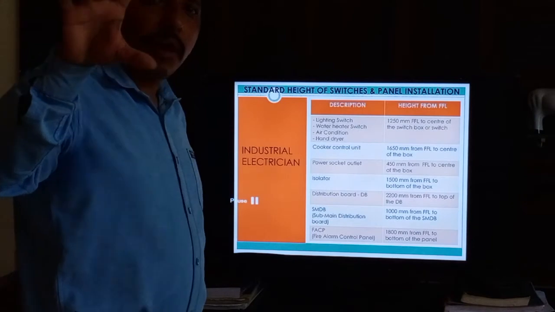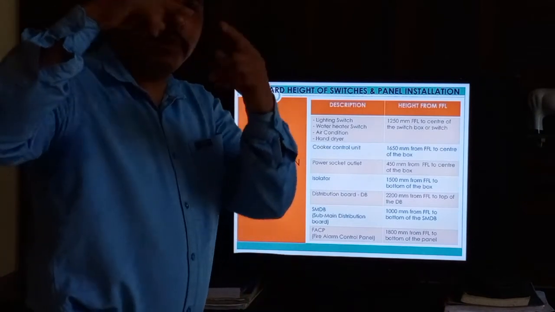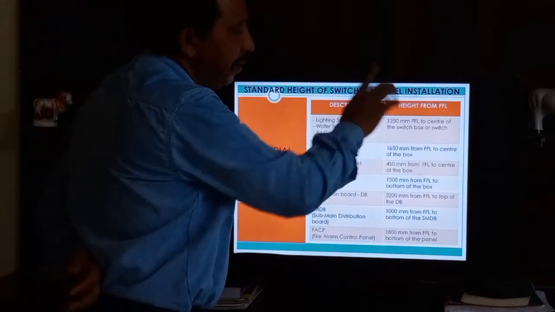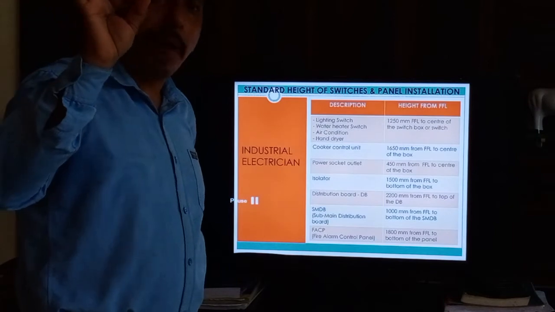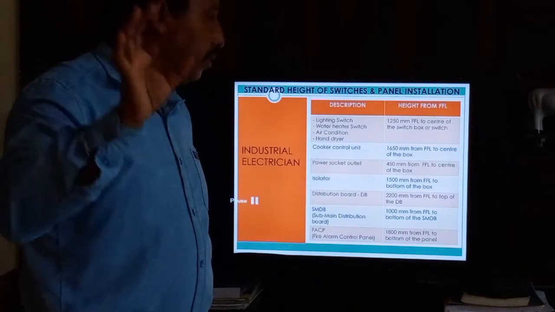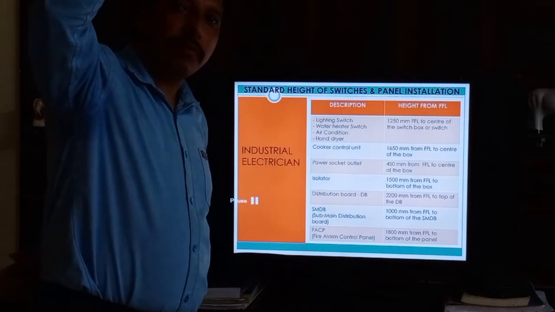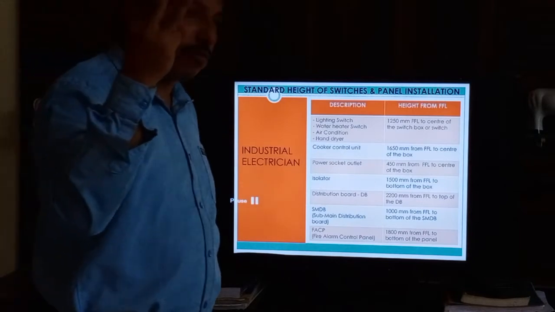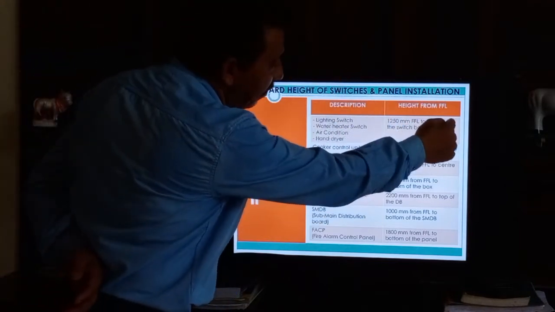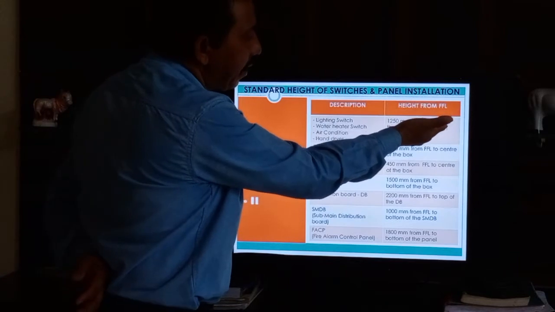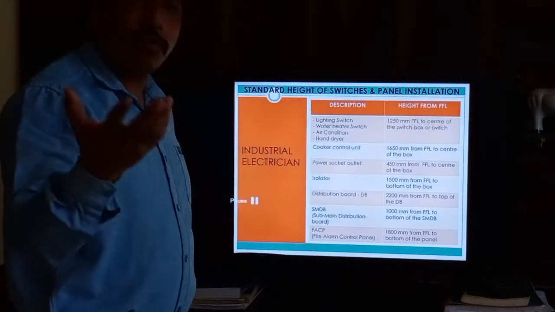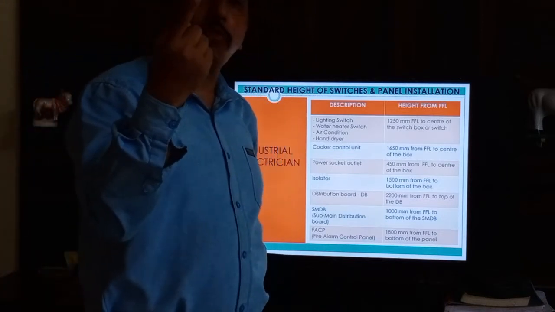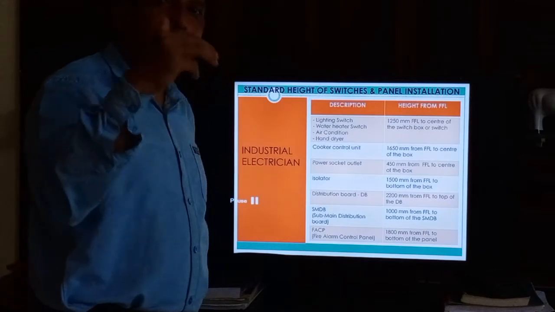One box or one equipment has three parts: middle part, top part, and bottom part. So center means the middle part of the equipment or switches, top means top, and below means base. So there are three parts to this. Don't forget to write center. If you do not write center, this means confused. This is not the correct answer, because one device or equipment is divided into three parts: center part, top part, and bottom part.